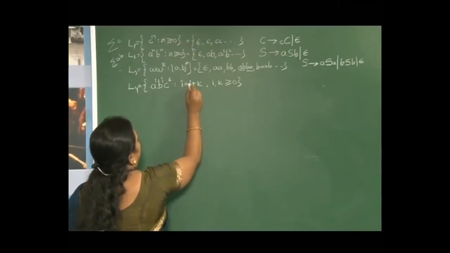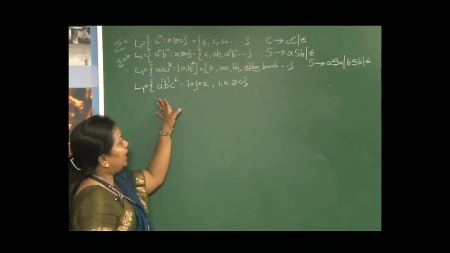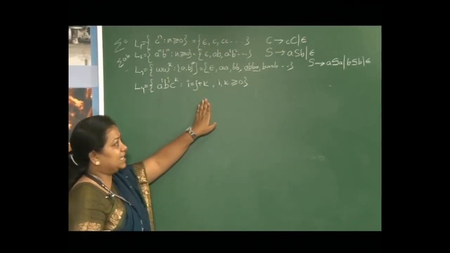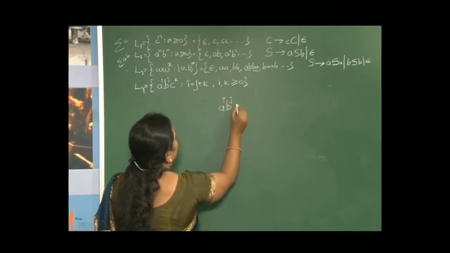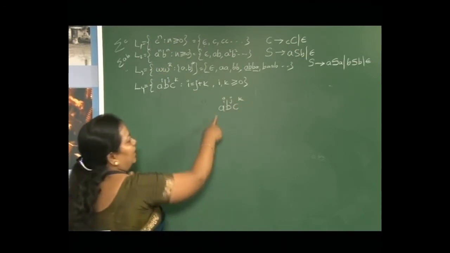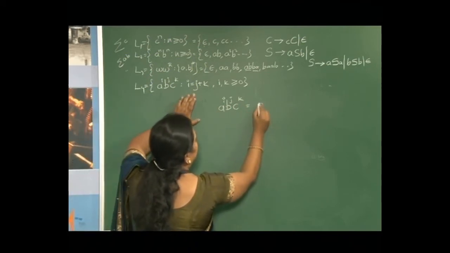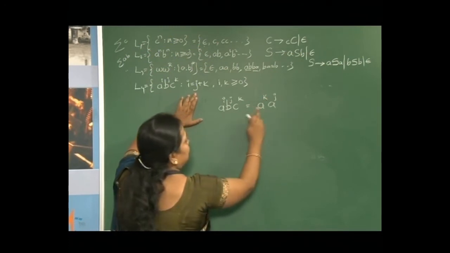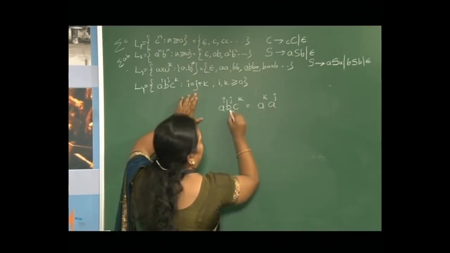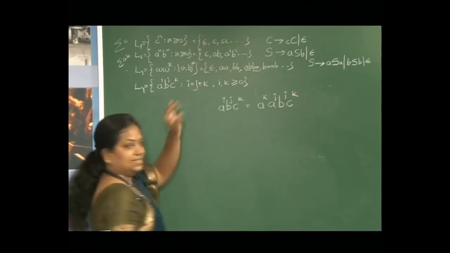Take the same language a^i b^j c^k, where i is equal to j plus k. So I have a^i b^j c^k, wherein, substituting i equals j plus k, I will write a^k a^j, since i is equal to j plus k, and this b^j and c^k as it is.